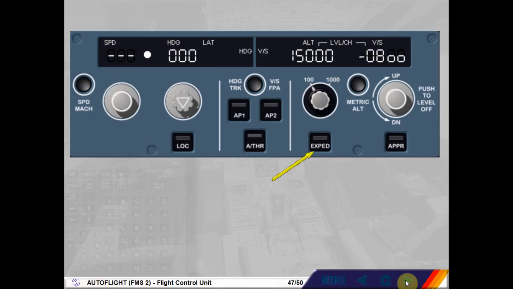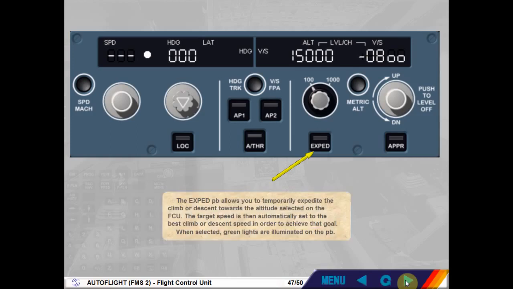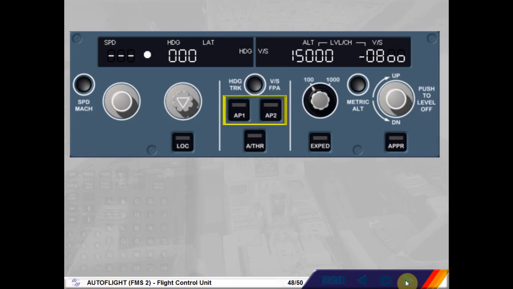The Exped push button allows you to temporarily expedite the climb or descent towards the altitude selected on the FCU. The target speed is then automatically set to the best climb or descent speed in order to achieve that goal. When selected, green lights are illuminated on the push button. Autopilot 1, Autopilot 2 push buttons set Autopilot 1 and/or Autopilot 2 to on.